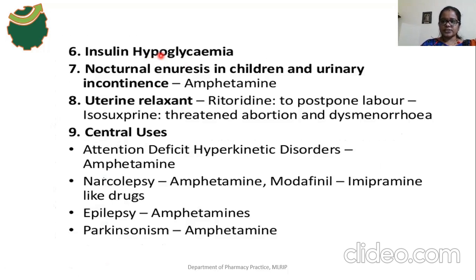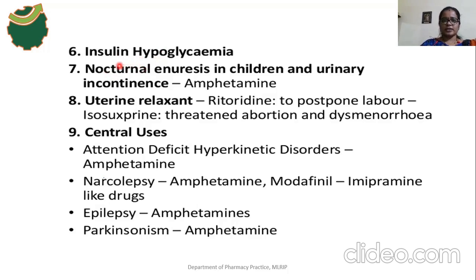Here adrenergic drugs have an effect on metabolism. What are the metabolic effects of adrenergic drugs? They increase the blood sugar levels. Okay, plasma glucose levels will increase, because with these drugs there is a decrease in the release of insulin. A decrease in the release of insulin means there is no conversion of glucose to glycogen, so the peripheral glucose levels will increase.